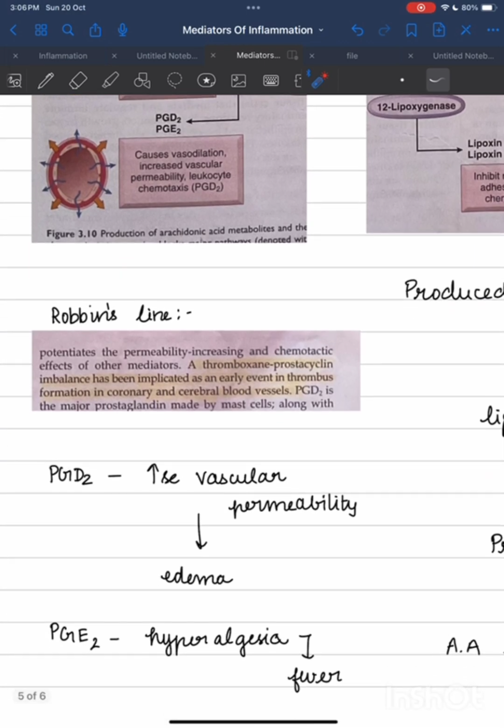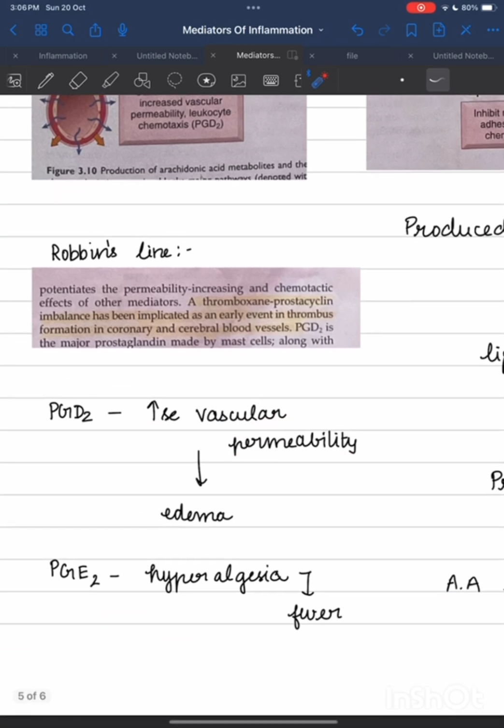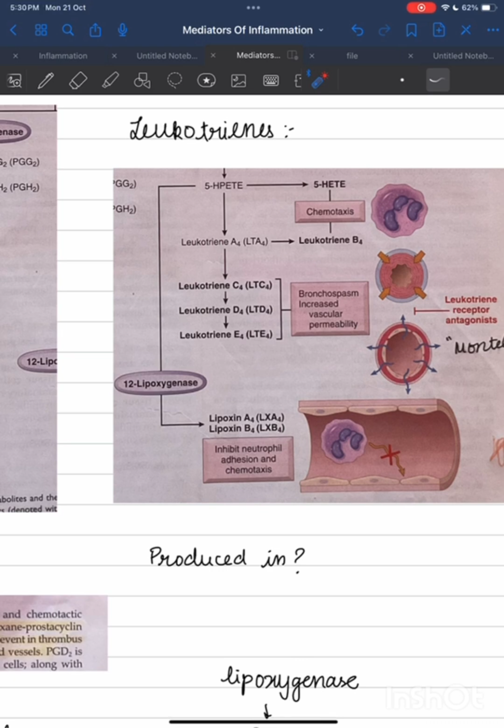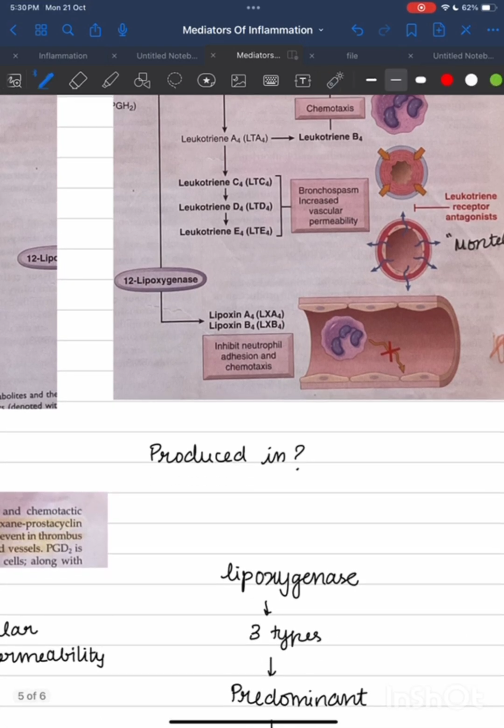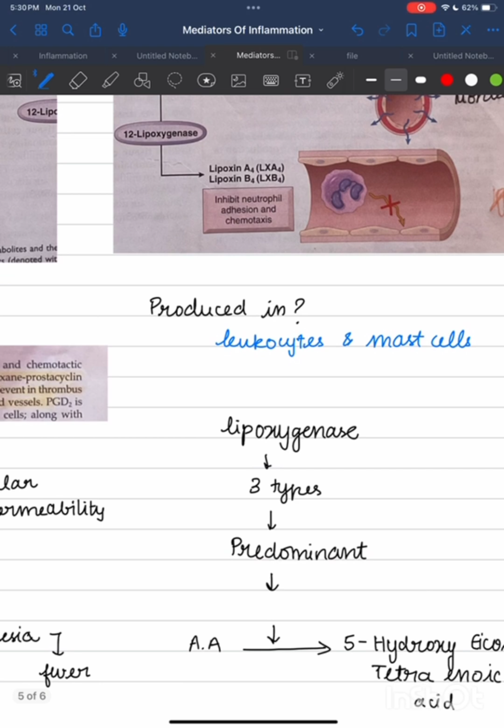What is the function of prostaglandin D2? It increases vascular permeability and therefore it causes edema. And PGE2 causes hyperalgesia, and it causes fever. Leukotrienes are produced in leukocytes and mast cells. Lipoxygenase is the enzyme which converts arachidonic acid into leukotrienes and lipoxins.